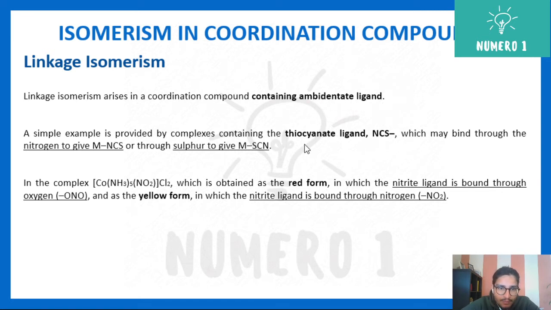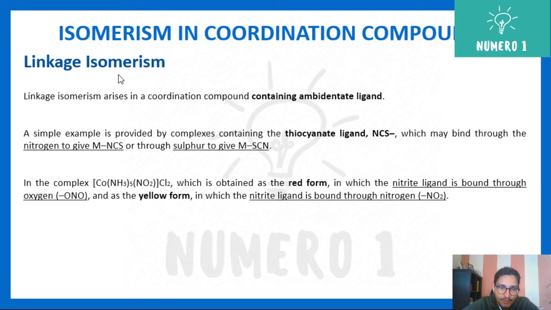For example, you can see the thiocyanate ligand, that is NCS. So S is making the bond with the central metal ion. And if I talk about the other one, that is nitrogen, if that makes the bond with the metal, that is a different story. In this case sulfur can give its electron, or nitrogen can give its electron. So if you see, the bond between the metal and the ligand is different, hence there is a difference of linkage.